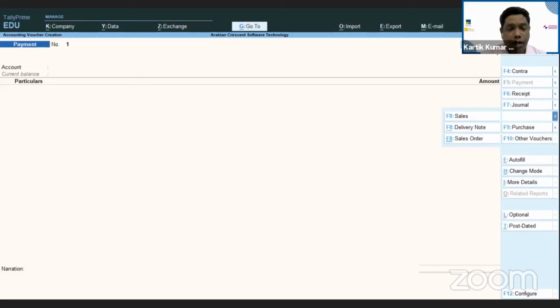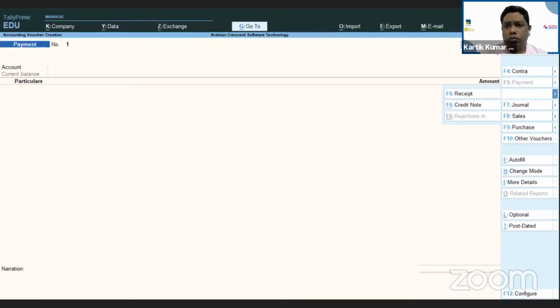And if any voucher is not active, it will be shown as a blur. Yes, see, now this one, rejection in button, it is inactive. That means we have not activated that particular voucher. So this will even give you a review that these are all the vouchers which you have not activated, which you have not opted to use. Only these vouchers which are in use, you can very well go and check from there. And I'll even show a very simple way how to activate the vouchers which are not under use.